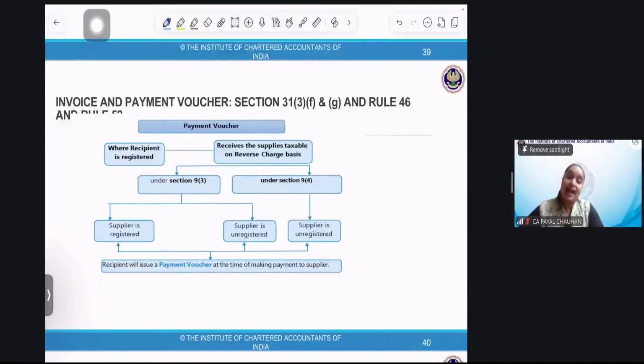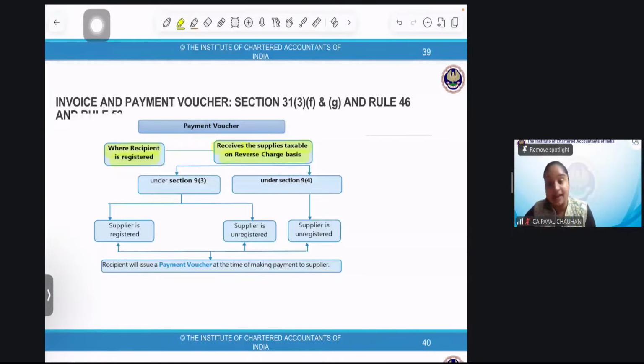Invoice and payment voucher. Now we are talking about payment voucher, where the recipient is registered. You people are registered and receive this supply taxable on reverse charge basis. Under 9(4), yes, very good, Anil, you took a very right point. Under 9(4), the supplier will only be unregistered. Yes, the section states that only.